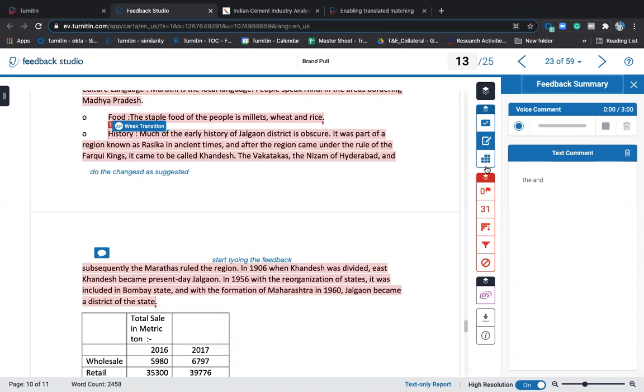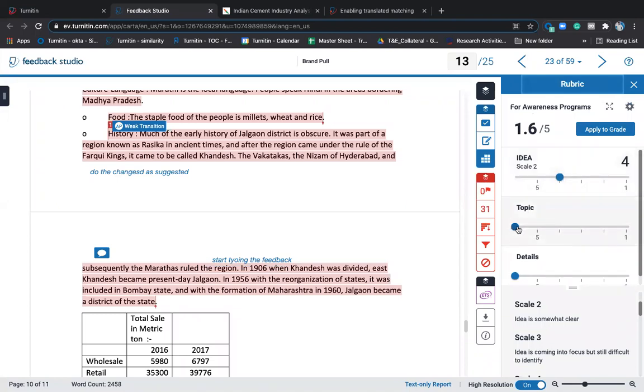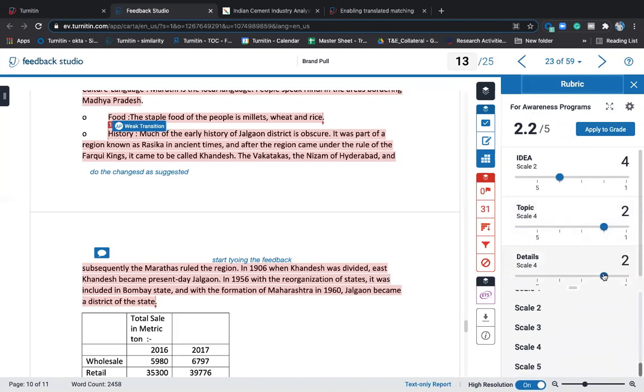Now, once you give all your feedback, if you want to grade the student, so let me say idea is 4 points I'm giving. So you can see it, if idea is somewhat clear or idea easy to identify, then I give the least score. If idea or topic is easy to identify, I give him the top score. The same goes with topic. The moment I click on topic, the topic also will come here. So details accordingly. So the student gets first score for 5 points. When I click on apply to grade, then it will calculate for 25 because we wanted to get the score for 25. Once I do this, the grade gets published and student will be able to see it.